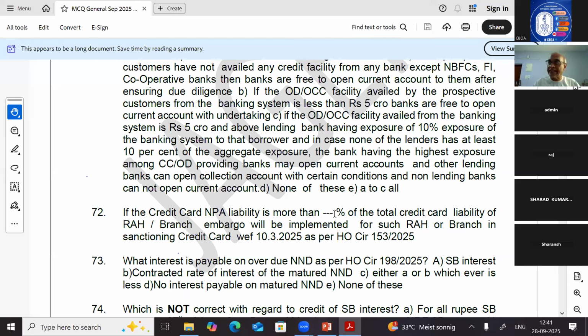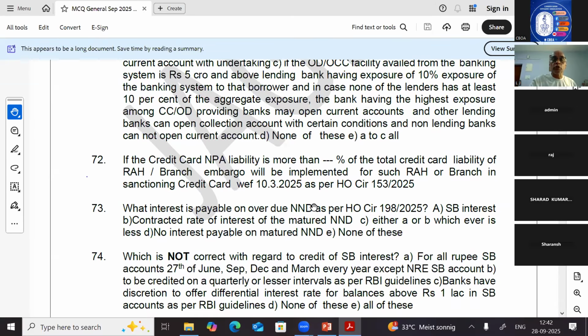Like any other retail lending loan, if it is more than 5%, branches or RAHs cannot sanction, otherwise circle permits. Similarly here, if the credit card NPA liability is more than 5% of the total credit card liability of the RAH or branch, an embargo will be issued for not issuing credit cards afterward. They cannot issue credit cards. Above 5%, 72. Now 73.